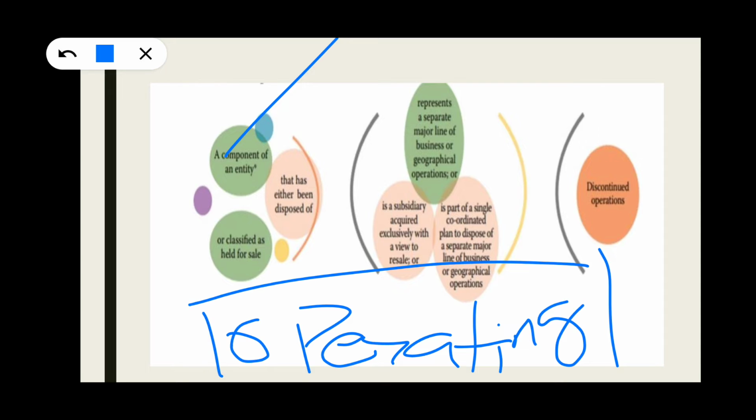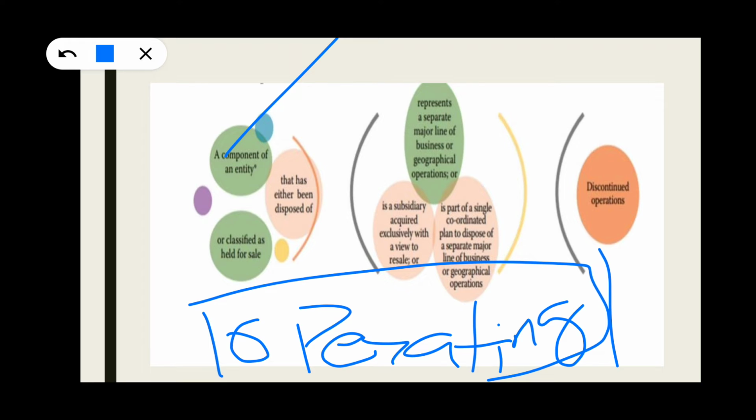That means it is a component, a group of assets and liabilities. Second, it is classified as held for sale. That means it should satisfy all the five conditions for immediate sale, it should be highly probable for sale, and that has been disposed of.